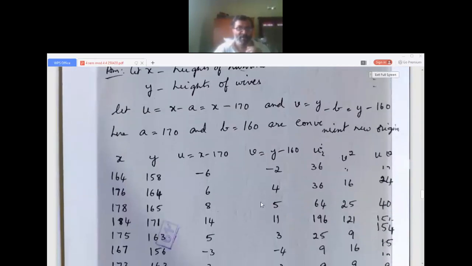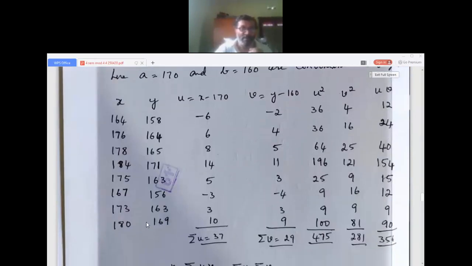Now, I take x value, I take y value. Directly also you can do it, but the numbers will be bigger, that's all. The answer is same. So u equals x minus a. Selecting this a and b is your wish, so that the value is in between these values. It need not be exactly there, but it should be between, so that the numbers become small.